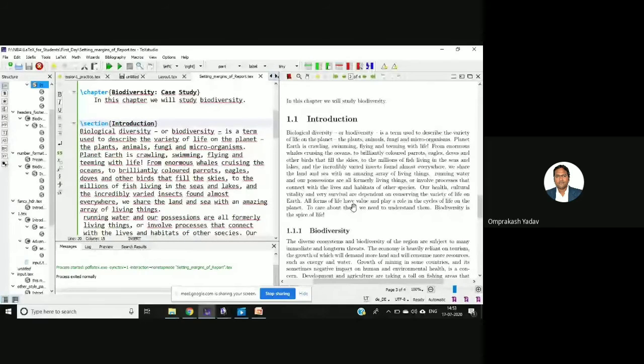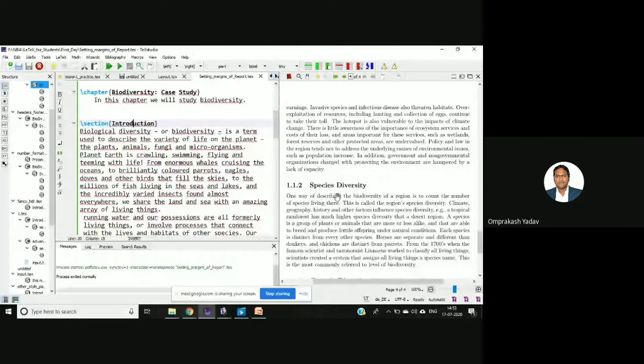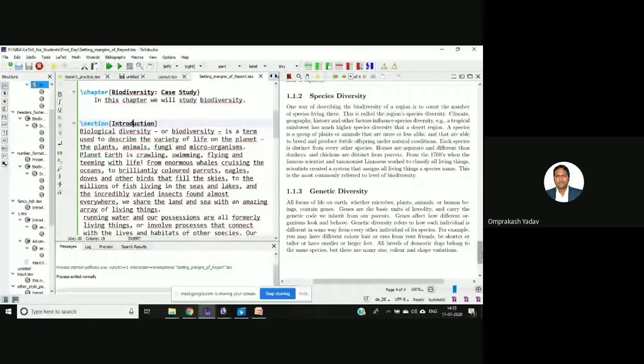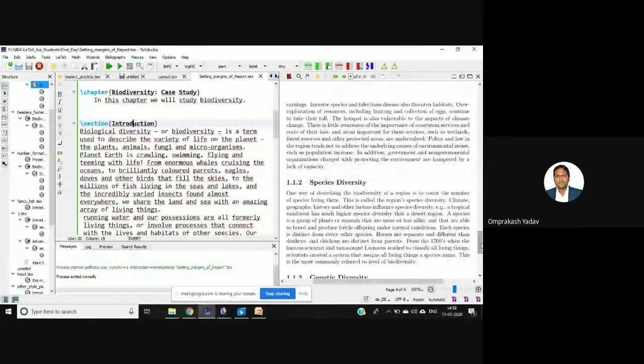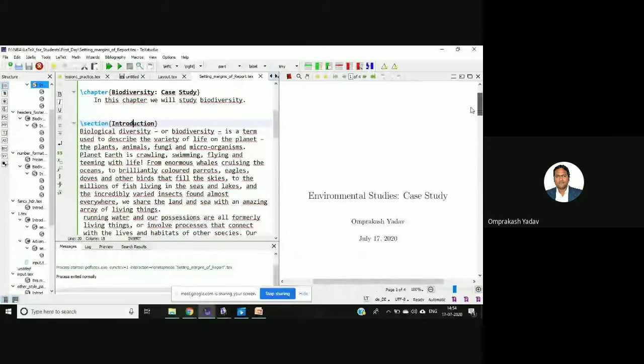So in 1.1 there is 1.1.1 biodiversity, then 1.1.2 species diversity, and then 1.1.3 genetic diversity. So these three subsections are available. Okay, now let's go here.